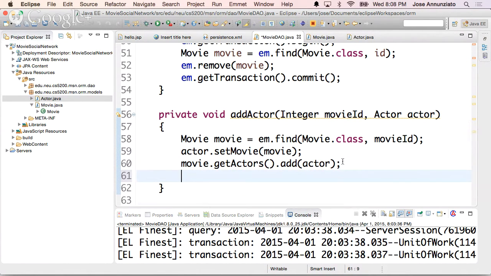And finally, we want to send everything back into the database. Now the movie knows about the actors, and the actor knows about the movie. The relationship has been done, in memory, not the database. The database doesn't know anything yet. In memory, the movie now knows about this brand new actor, and the actor also knows about the movie that it's participating in. We need to now merge everything and put it back in the database.